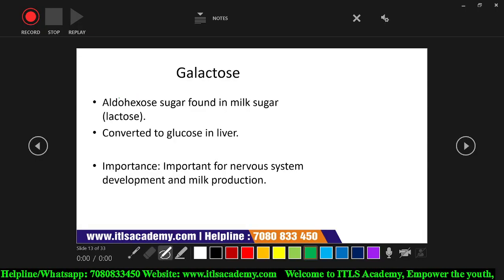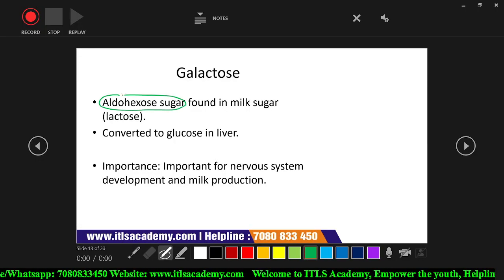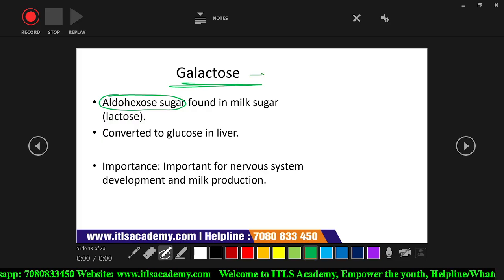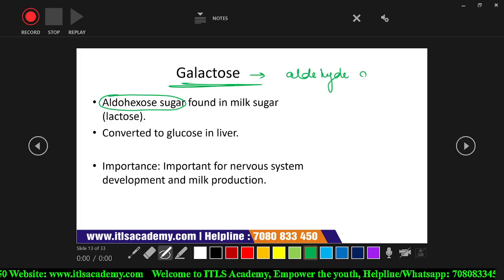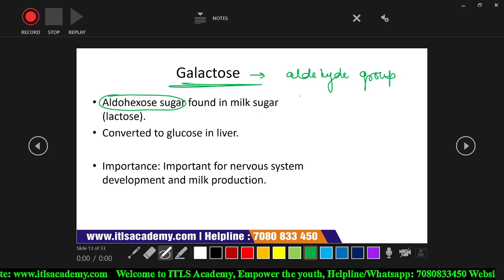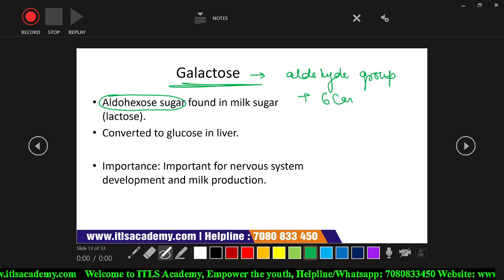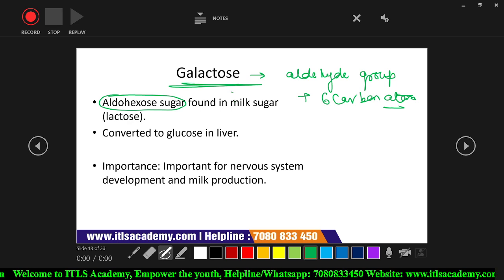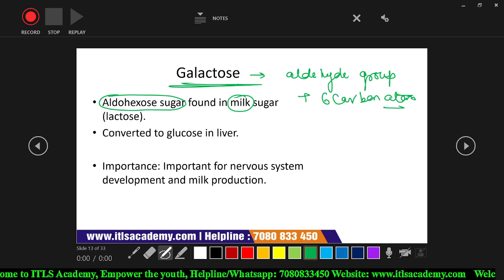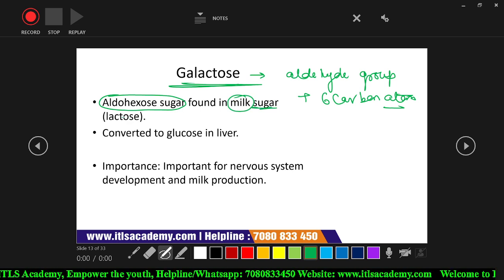Galactose is also known as an aldohexose sugar. Again, this galactose contains the aldehyde group plus 6 carbon atoms. Galactose is found in milk sugar, that is lactose.